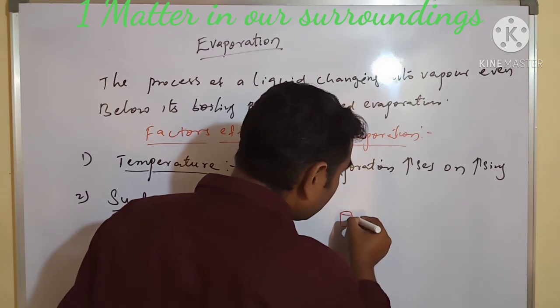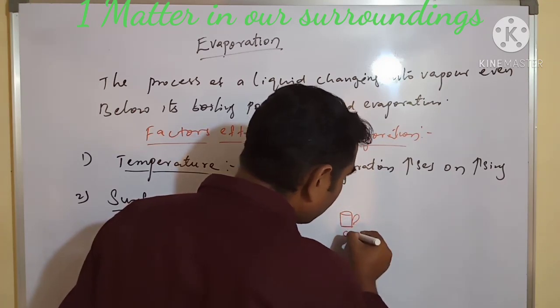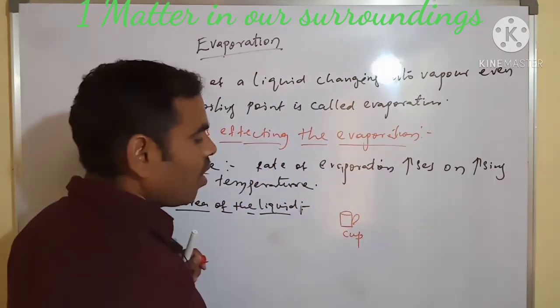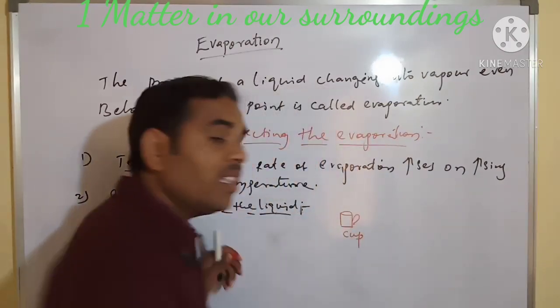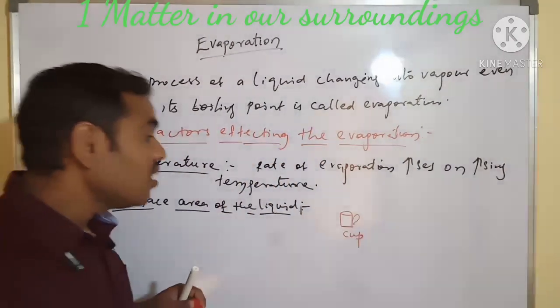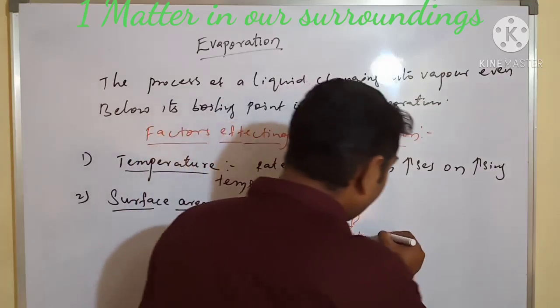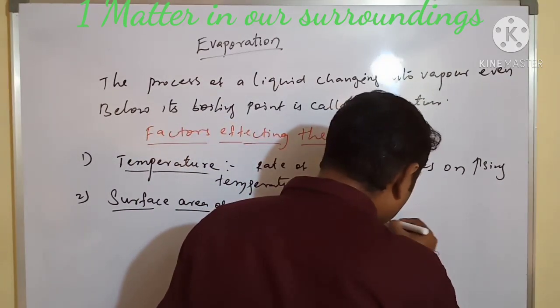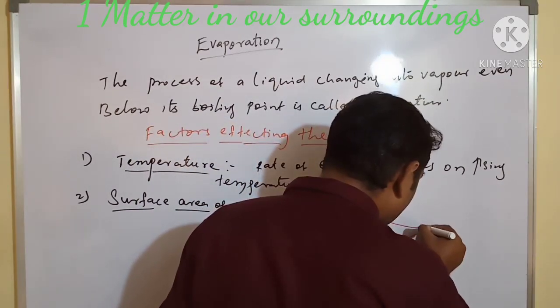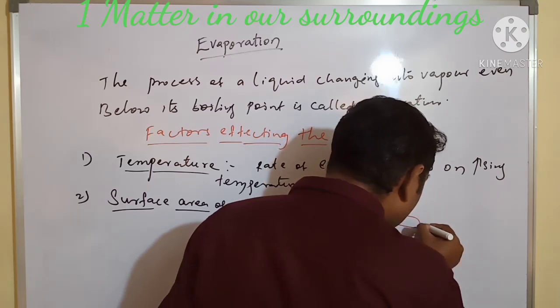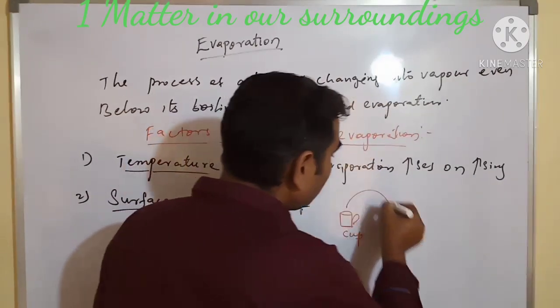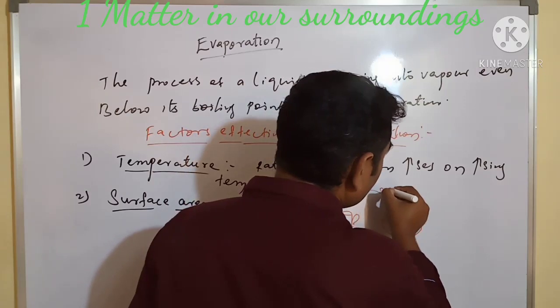Next we take the saucer. In the saucer, we add this milk.